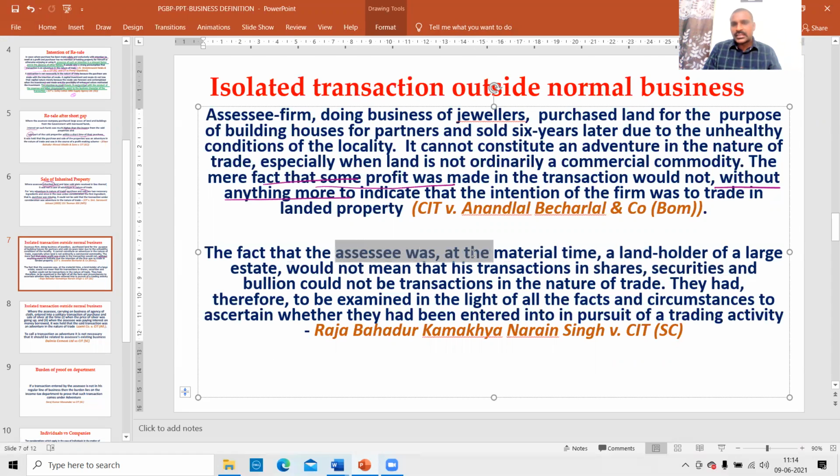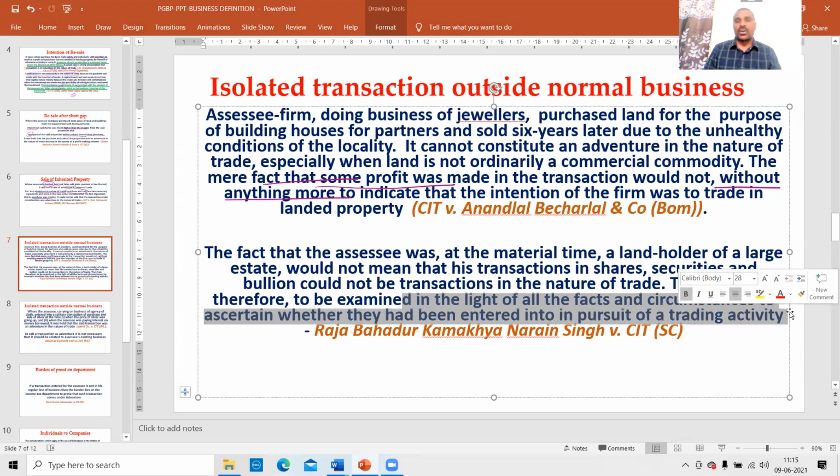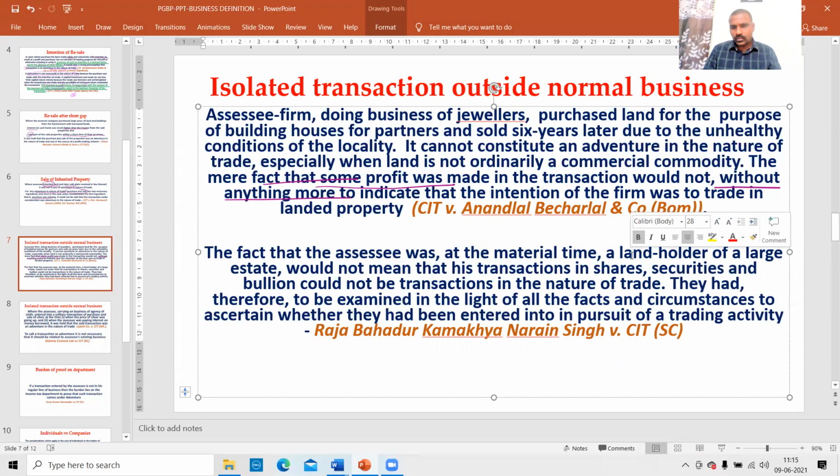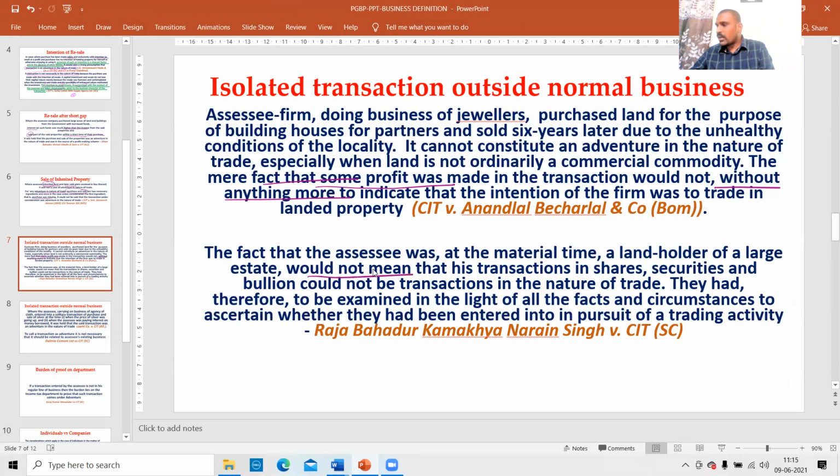The fact that the assessee was a landholder would not mean that these transactions, in land and bullion, could not be transactions in the nature of trade. They had therefore to be examined in the light of all facts and circumstances to ascertain whether they had been entered into in the pursuit of a trading activity or not. Double negatives are used: cannot be excluded from the definition of trade.